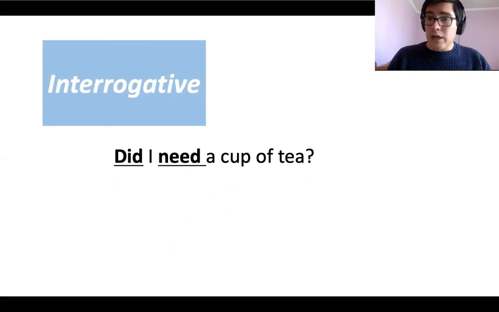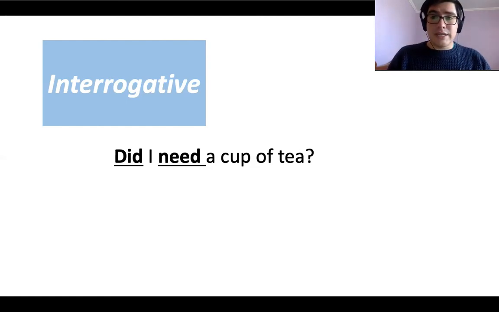So as I am talking about the past and about a question, the verb doesn't change. So the question in this case is, did I need a cup of tea? We always finish a question with the question mark.